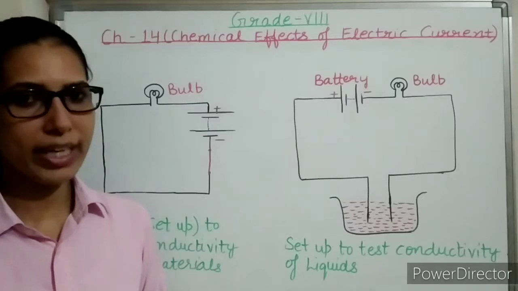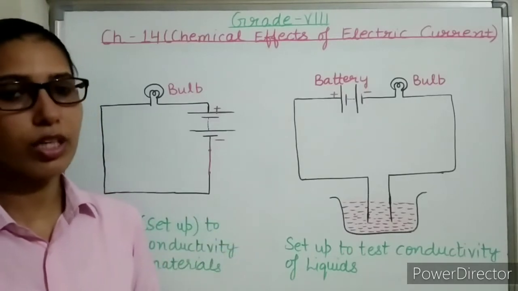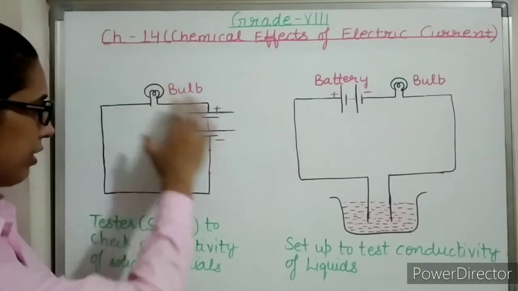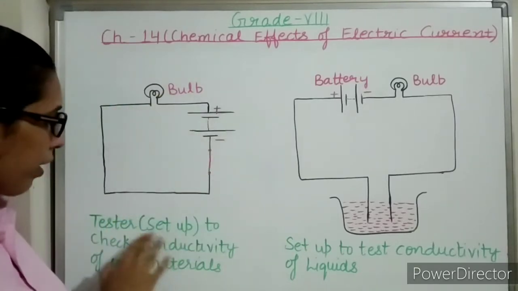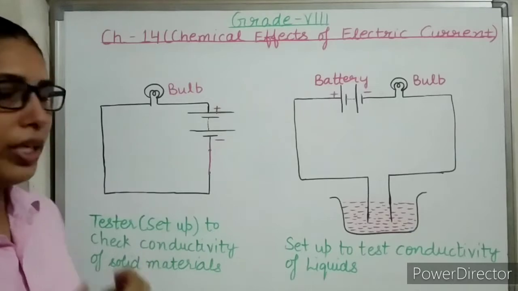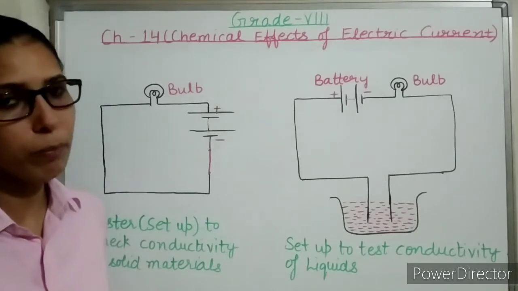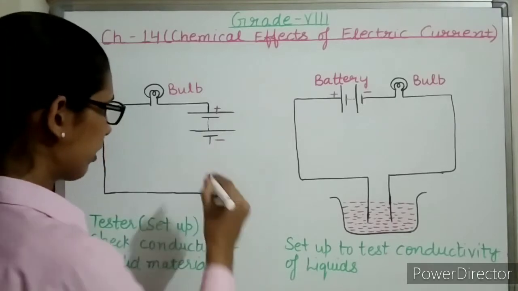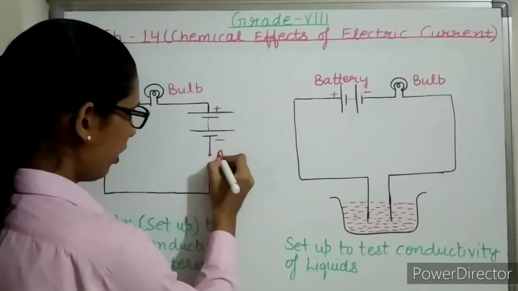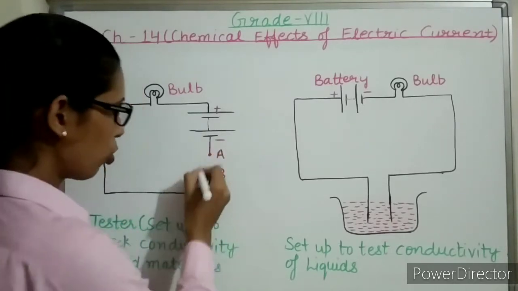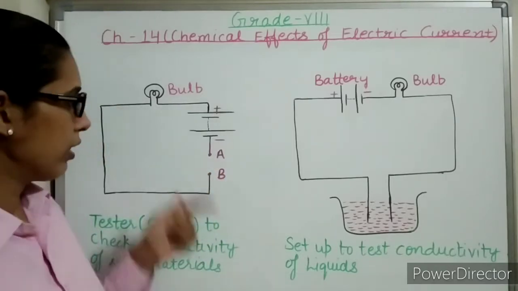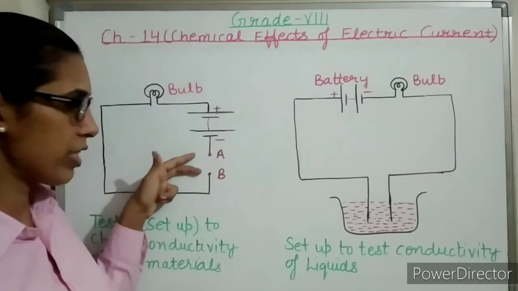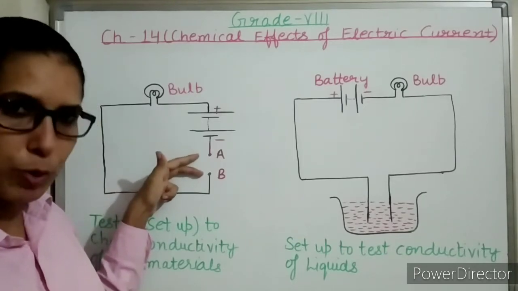So, how can we check whether any material is a good or poor conductor of electricity? Here is a tester, or a setup, to test whether a material is a good or poor conductor of electricity. Let me make it completely. Here you can see these two ends are open. This is terminal A and let's name the other terminal B. For simplicity, you can also connect two metal clips here.